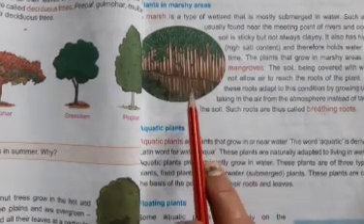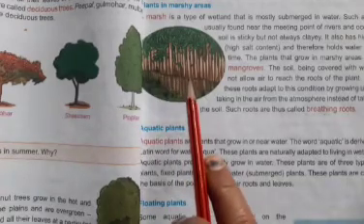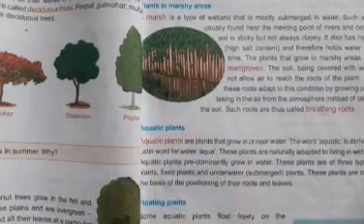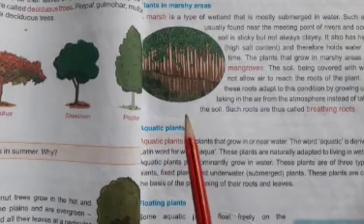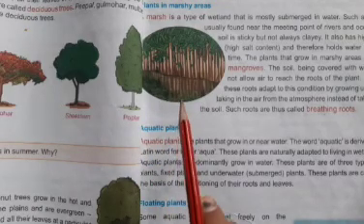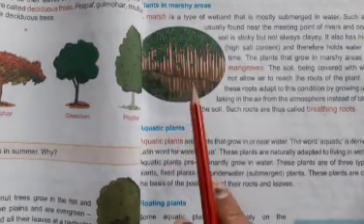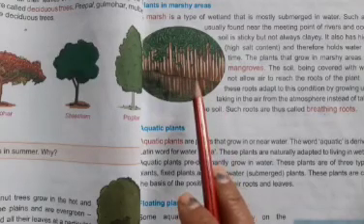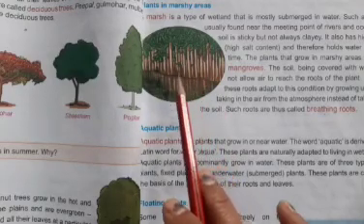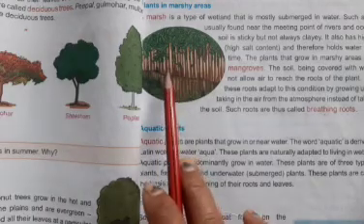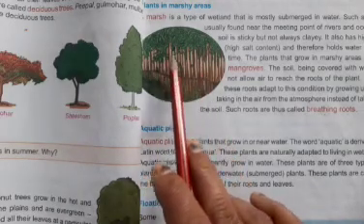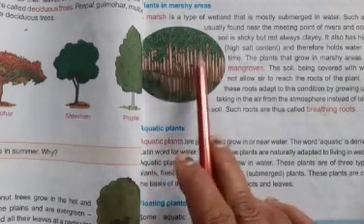It also has a high salt content. Near the seas, seawater is salty, no? The plants that grow in marshy areas are called the mangroves.